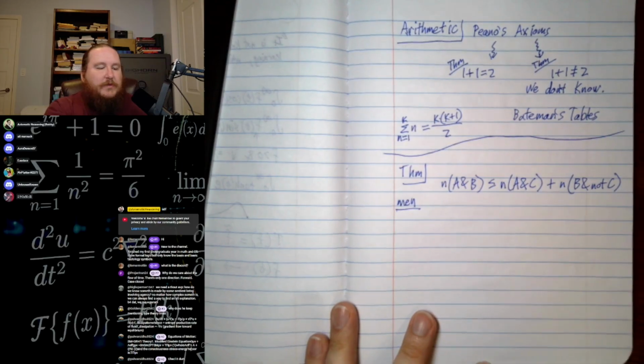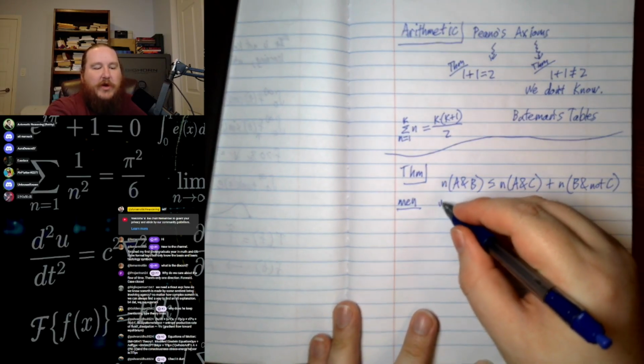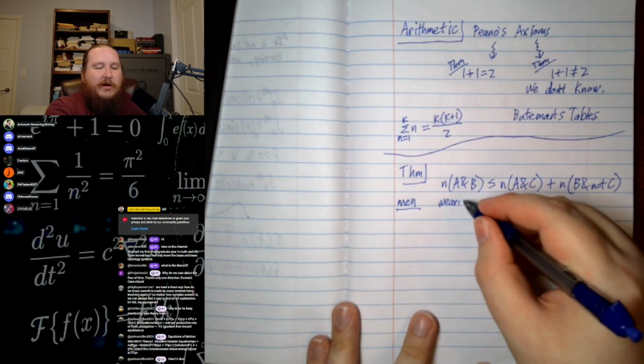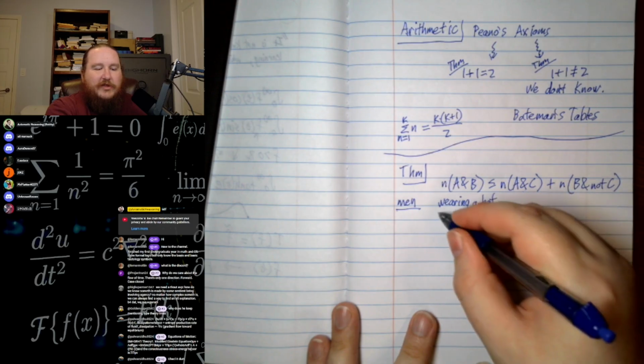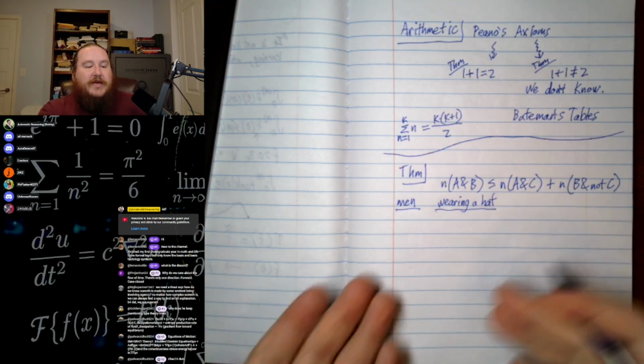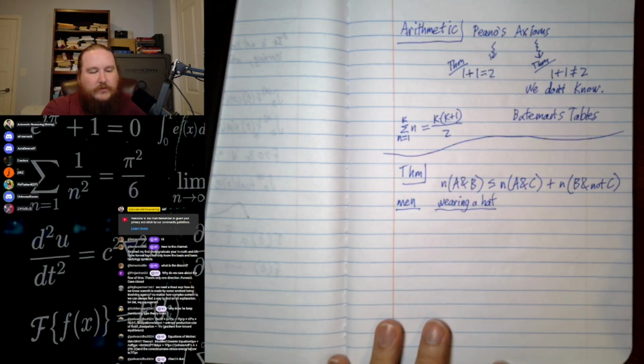Let's pick three properties. What are some properties about men? How about a beard, wearing a hat, right? So there's a property. Do you agree that every man is either wearing a hat or not wearing a hat? Sure, yeah. That's what we call the law of excluded middle, right?